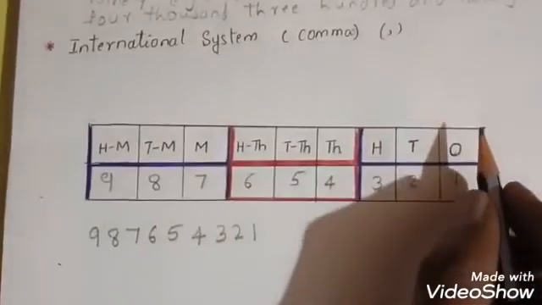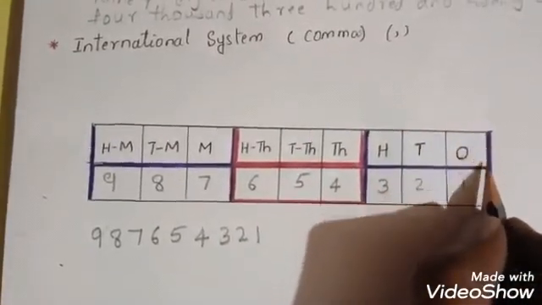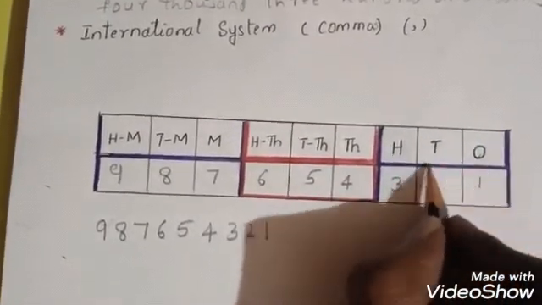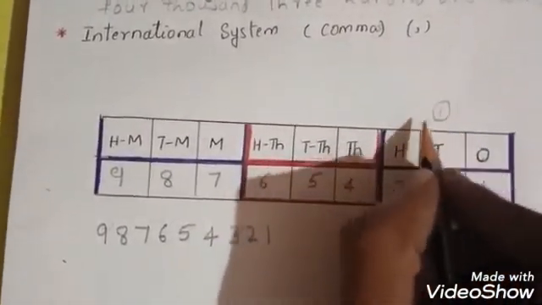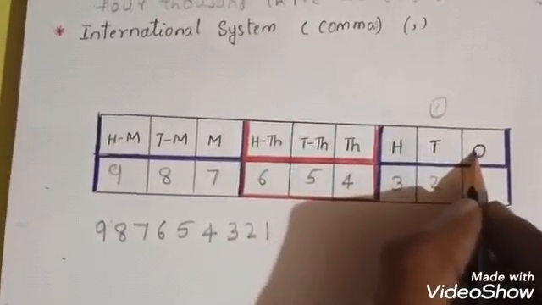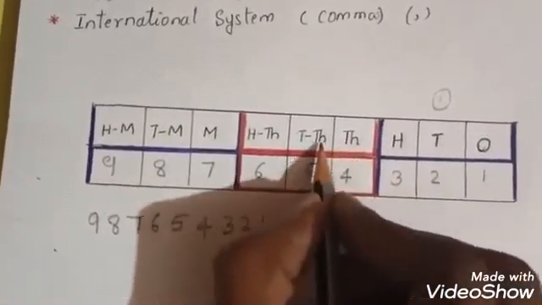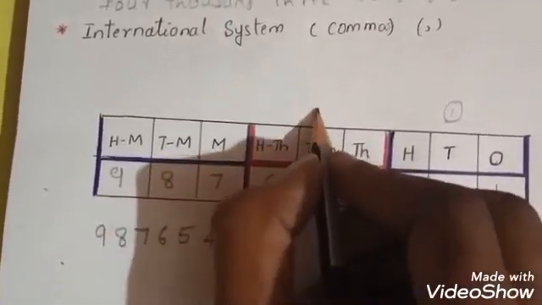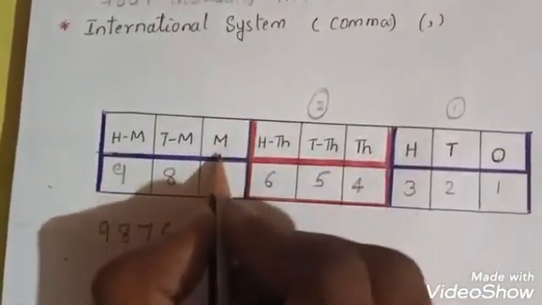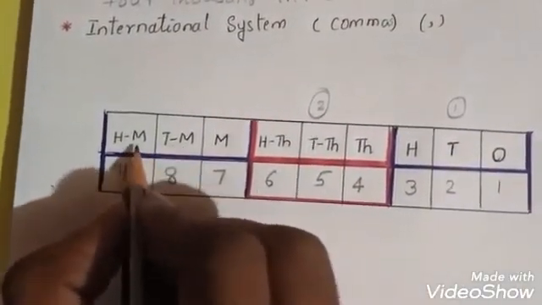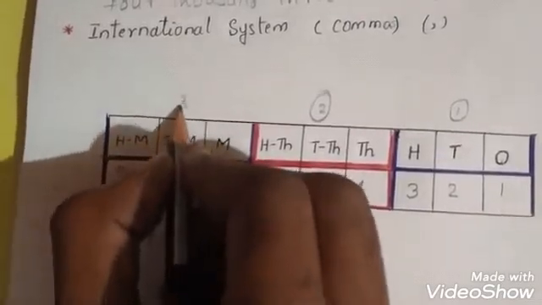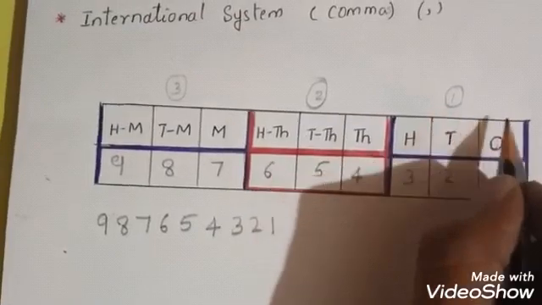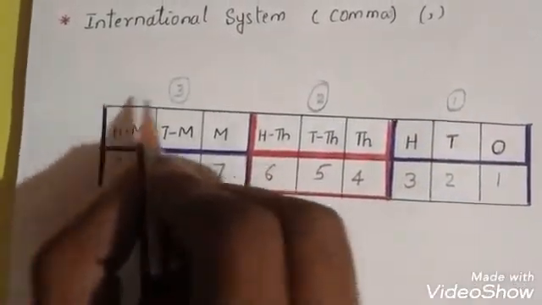Here what I had taken, children. So how to put the commas also is there. I made one group here. This is the first group. In the first group, ones, tens, 100. Here the thousands group is there. See here, 1,000 is there, here also 1,000, here also 1,000. This is the second group, and this is million, 10 million and 100 million. This is the third group. Okay, so according to this place value table, according to the international system